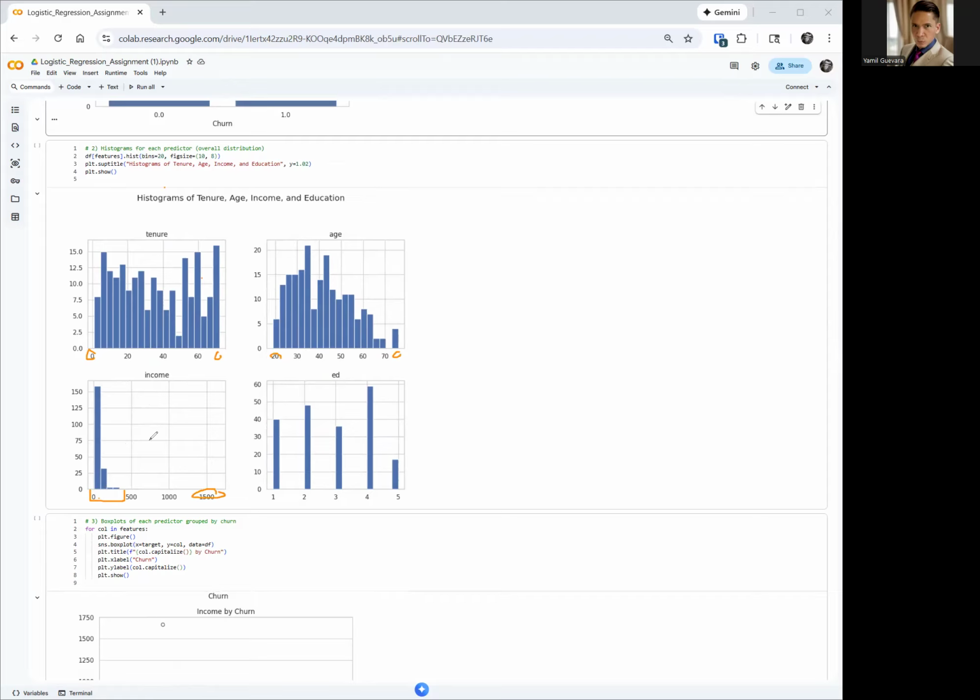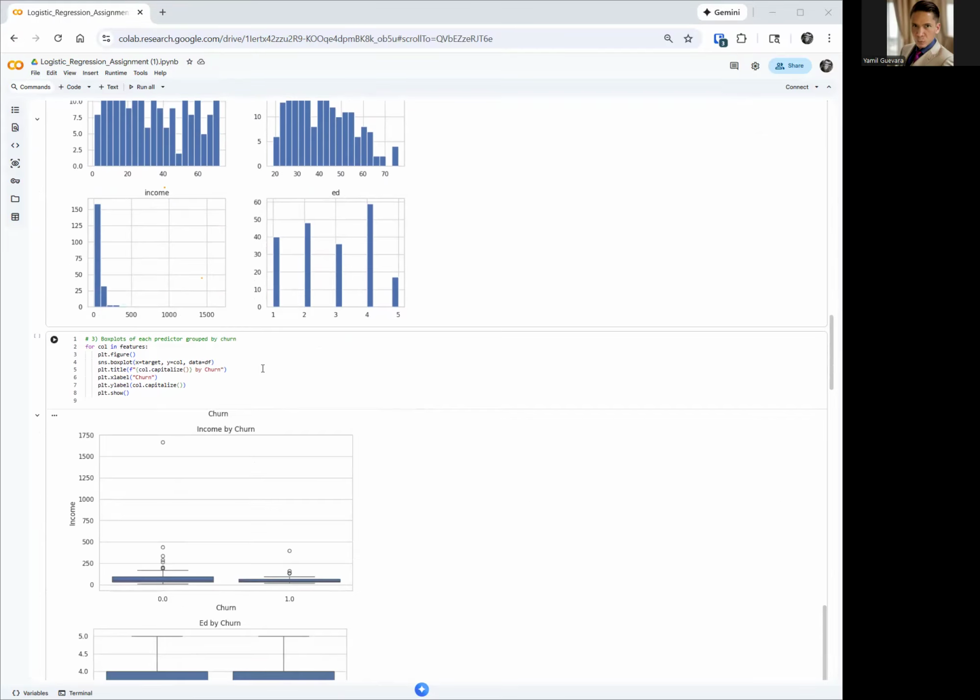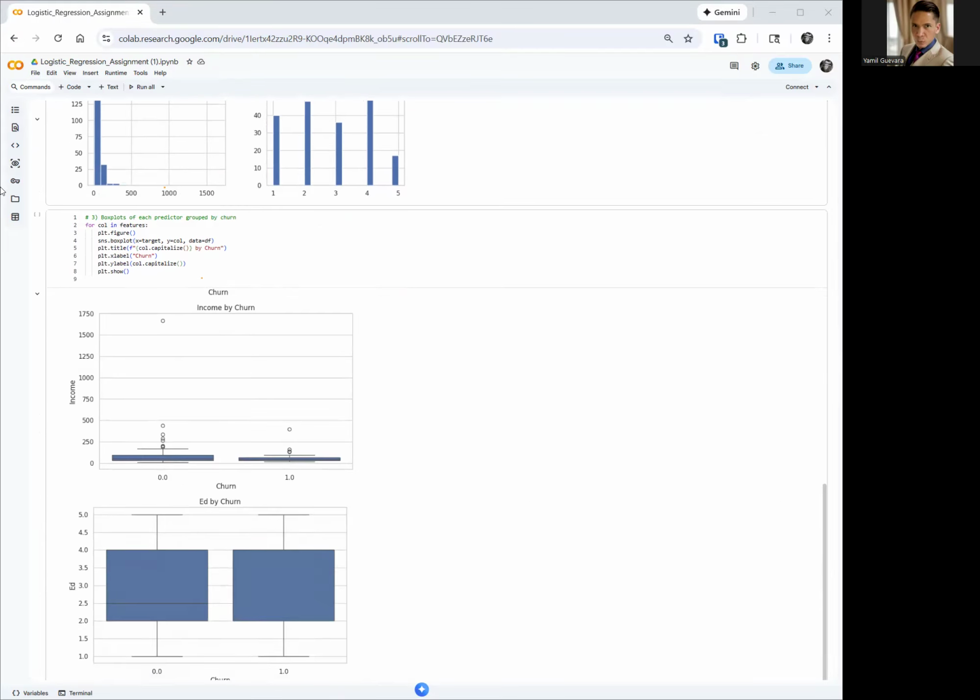So that tells me there is at least one outlier. And education between 1 and 5, so everything looks normal. So as you can see, there is something going on with income. There's something strange going on, and maybe we'll find it out. Let's continue. So let me do some erasing here.